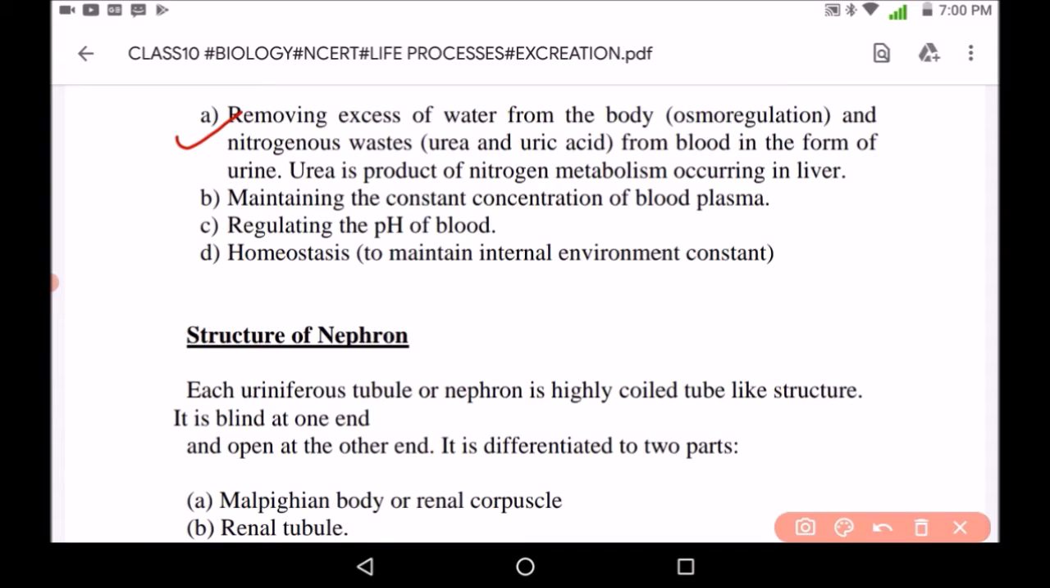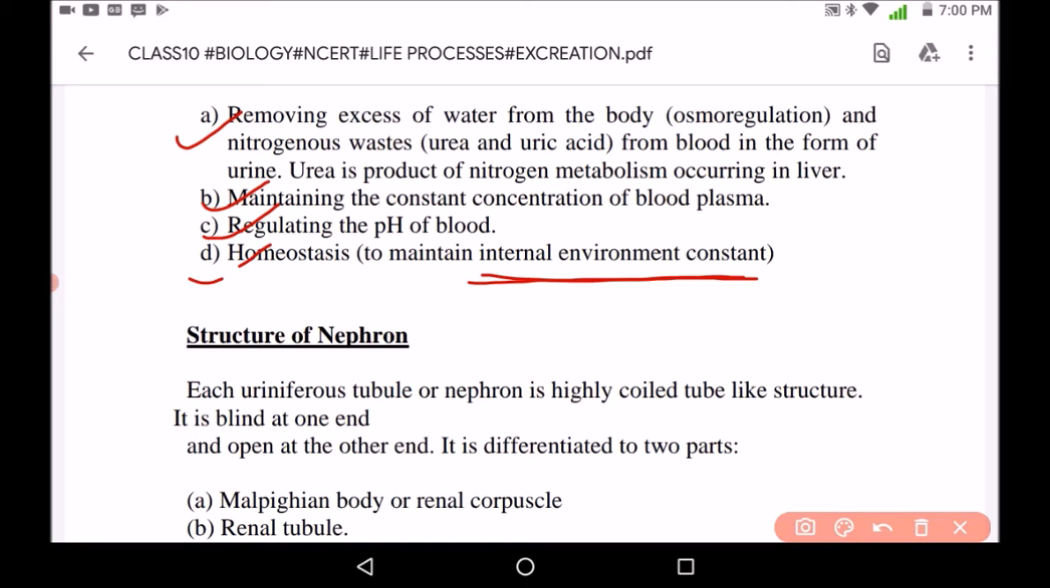Second is maintaining the constant concentration of blood plasma. It maintains constant concentration of blood plasma. Third, it regulates the pH of blood. Fourth, it helps in homeostasis. Homeostasis is a phenomena to maintain the internal environment constant. That is, the internal environment is constant.